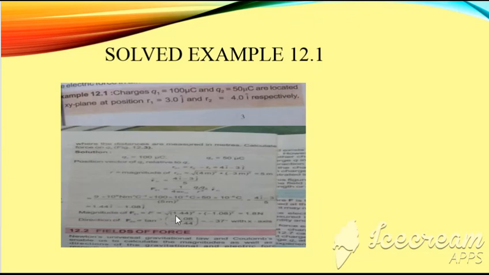So the magnitude of this force will be equal to 1.8 newton, and the direction of F21 is given by this formula, tan inverse, which is equal to minus 37 degrees with the x-axis. For this purpose, you must recall chapter number 2, which is about vectors, from first year physics. This concept is utilized here. Okay, this is all from Coulomb's law.